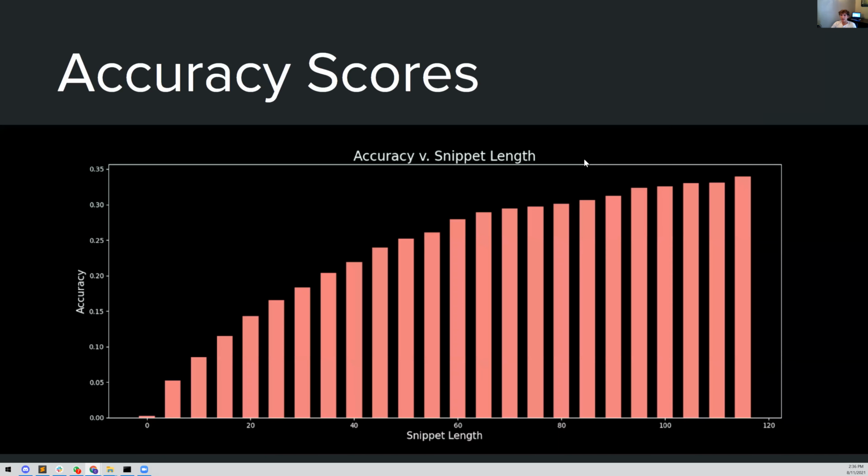And so now when we go into the accuracy scores, I plotted the accuracies versus how long each snippet was. On the left, you can see our baseline of 0.29%. That's where the 0 is. And with no parameters, our snippet length of 30 is doing about 18% accuracy, which isn't too bad at all considering our baseline is 0.29%.